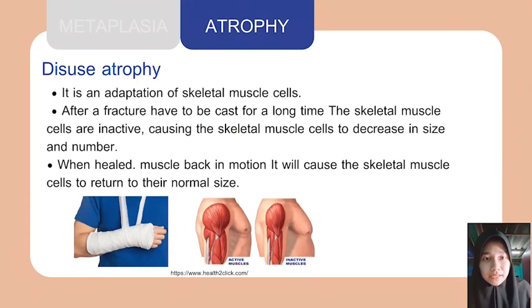Disuse atrophy is an adaptation of skeletal muscle cells. After a fracture, when the limb has to be in a cast for a long time, the skeletal muscle cells are inactive, causing them to decrease in size and number. When healed and the muscle is back in motion, the skeletal muscle cells return to their normal size.